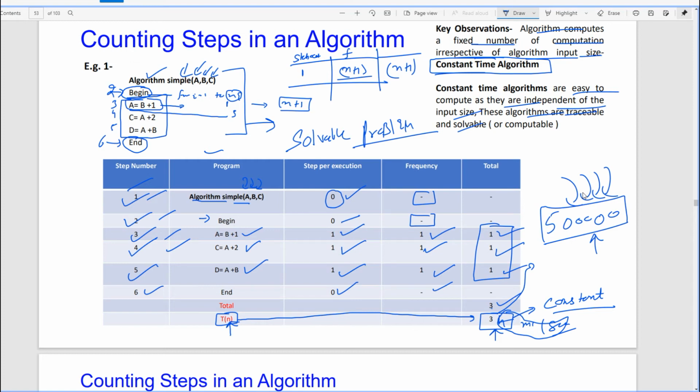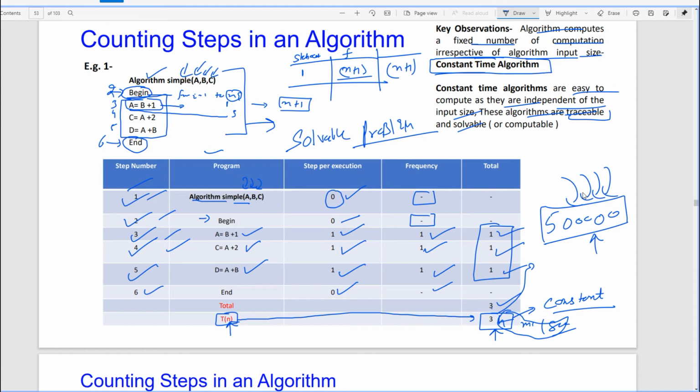So we categorize problems into solvable and not solvable, tractable and intractable problems. This is an example of a solvable or tractable problem, one whose whole solution comes out in a fixed amount of time. Is this point clear to everybody or not?